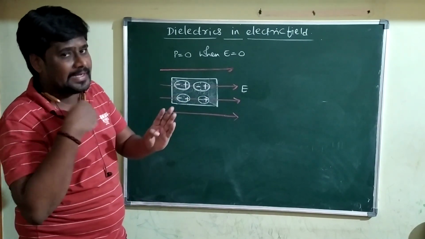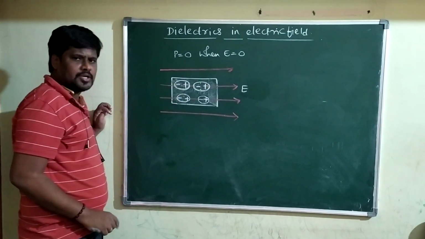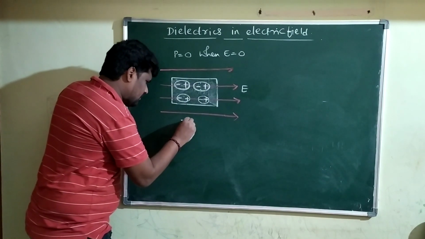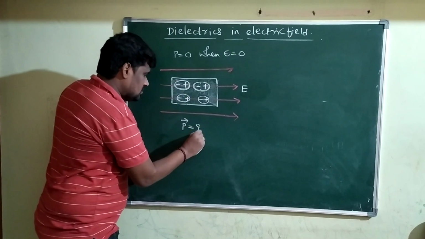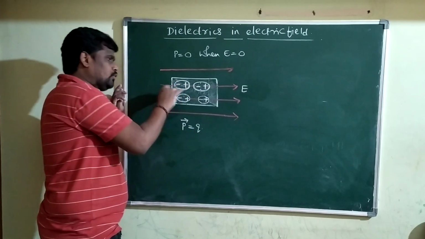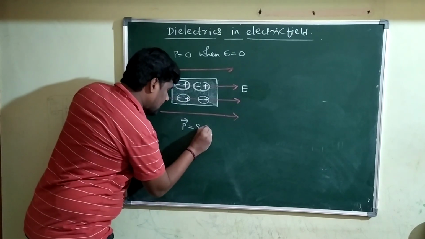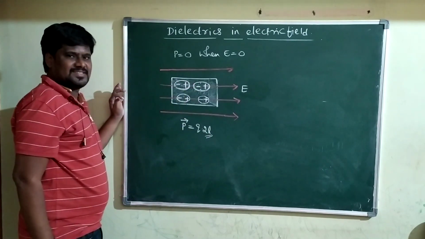Each molecule can have some dipole moment. If I ask what is the dipole moment of a molecule, the dipole moment of a molecule is given by P equals any one charge, either the magnitude of the negative charge or the magnitude of the positive charge, multiplied by 2L. What is 2L? The distance between the charges.